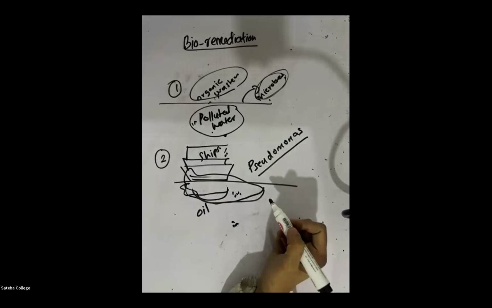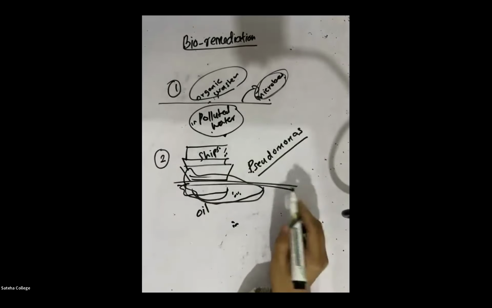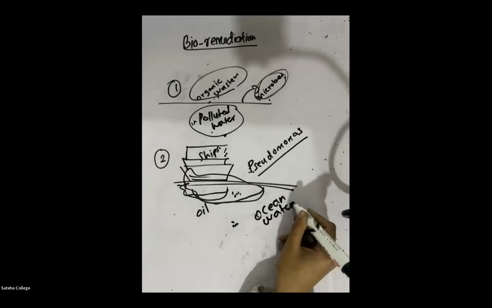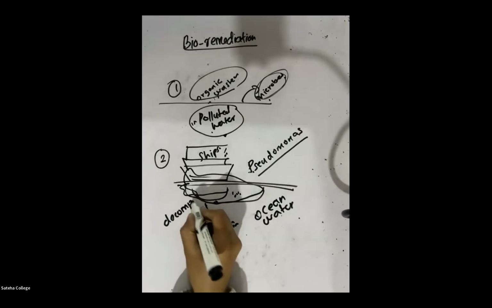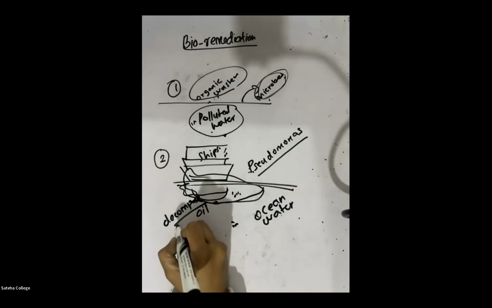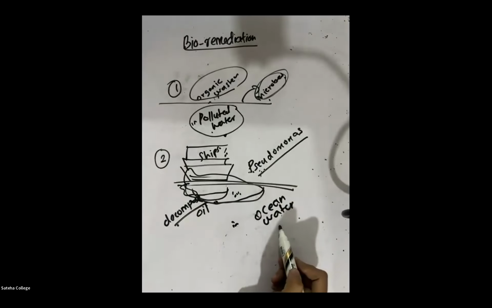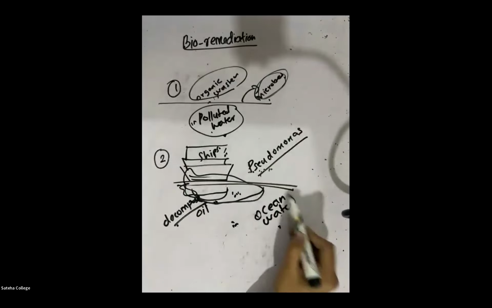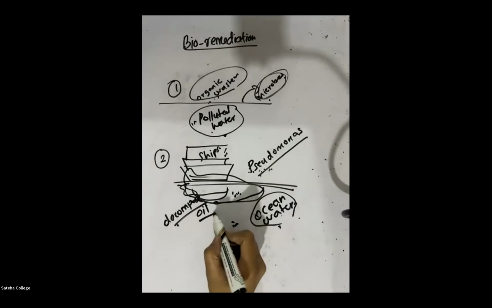P is silent, we don't pronounce the P. Pseudomonas is a bacteria which is released to the ocean water to digest, to decompose the oil layer.